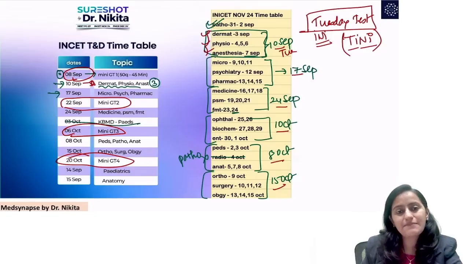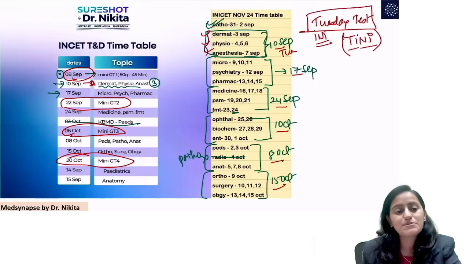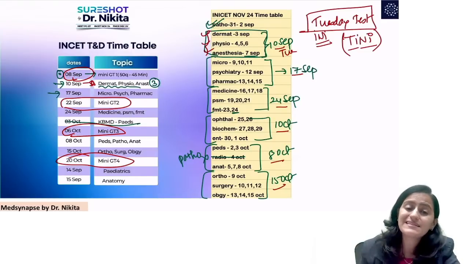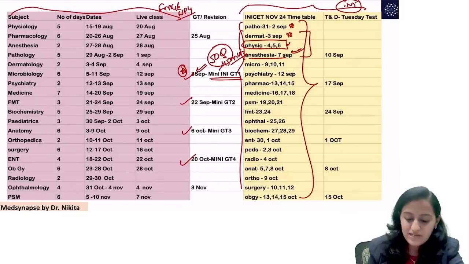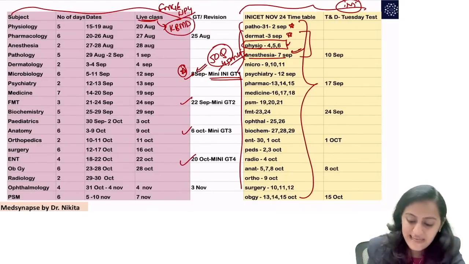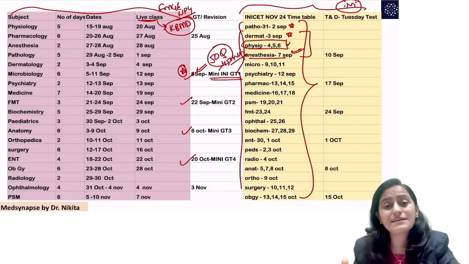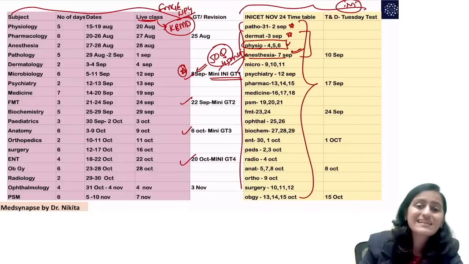I'll be sharing the timetable on Telegram and Instagram as well, so that you can keep this timetable with you, follow it accordingly, and appear for the test and see how you perform. For the NEET PG and FMG students, this live class is going to be KBMDs, Kaun Banega MDs, which are live MCQ discussions where you solve the questions in the class itself.